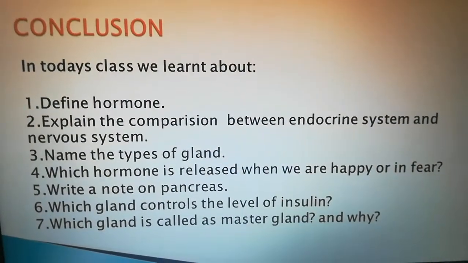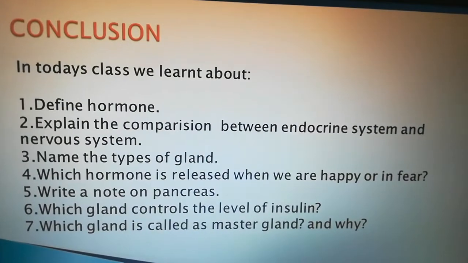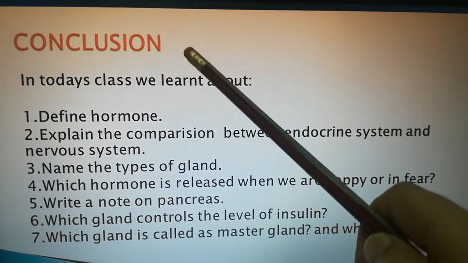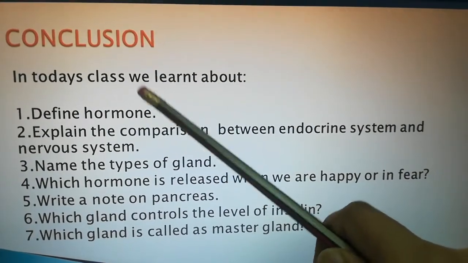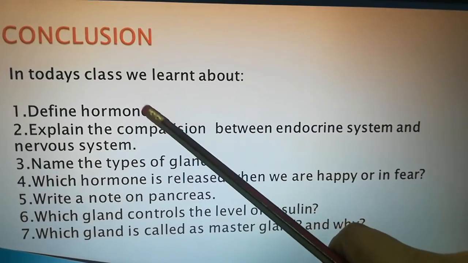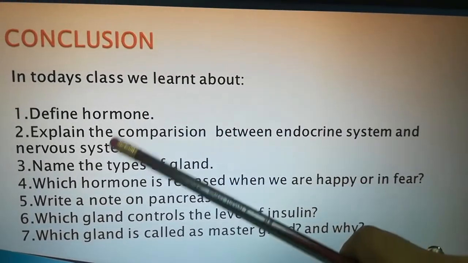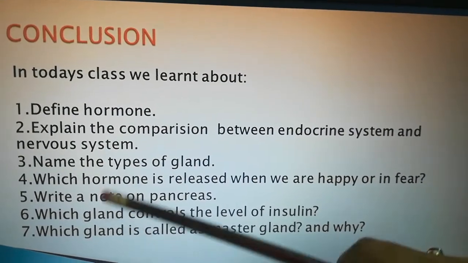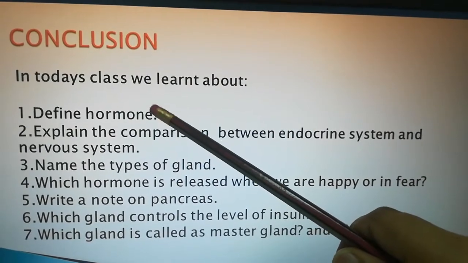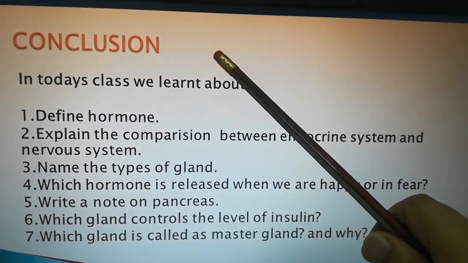In today's class, what did we learn about? We learnt about hormones. What is meant by hormone? Where are the hormones produced? Which are the glands responsible for the hormones? What is the hormone system called? Where are these endocrine glands located in the body? And the structure of the hormone we saw. And in order to have enough hormone, what we have to follow, we saw.